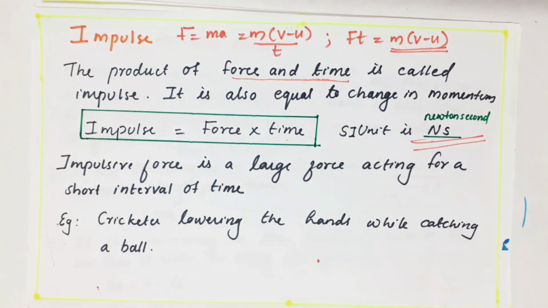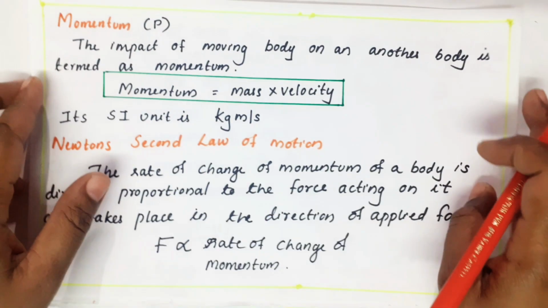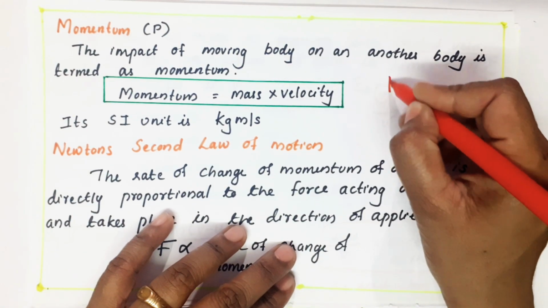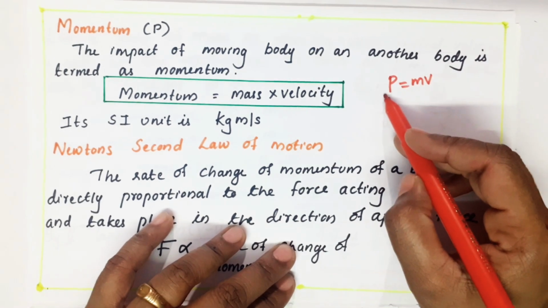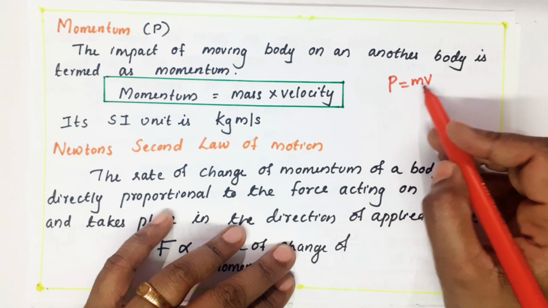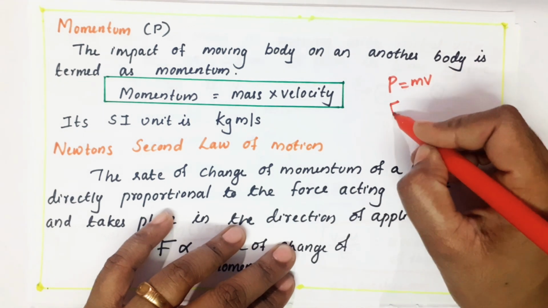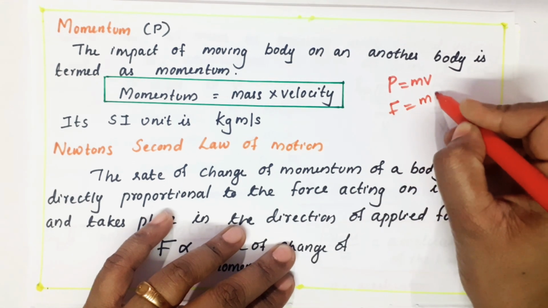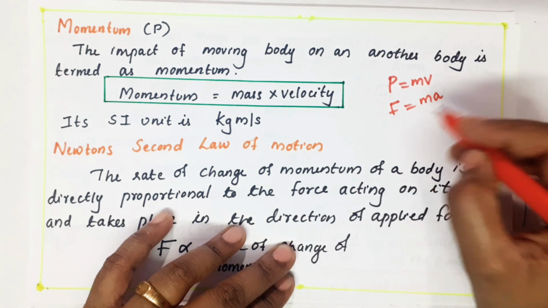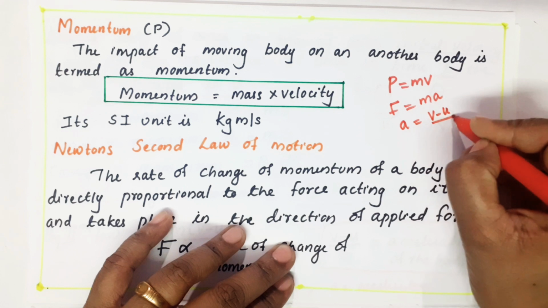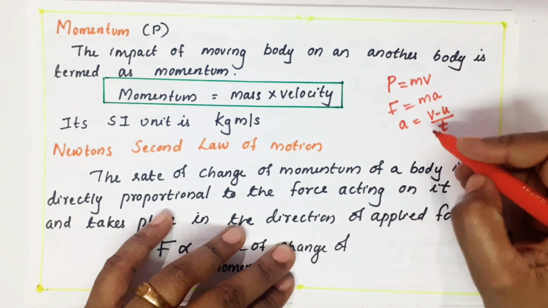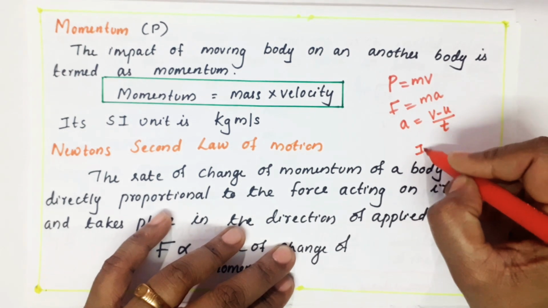Now we will revise that and wind it up. So first I told you P equals mv, mass into velocity. P is momentum, m is mass, v is velocity. Then I told F equals ma, mass into acceleration. Then I told a is v minus u by t, change in velocity by time.